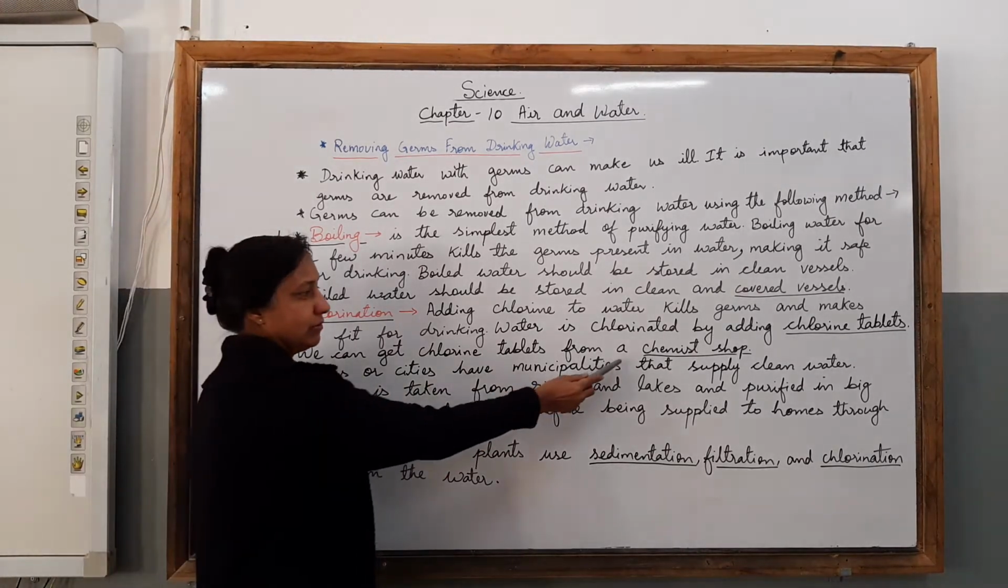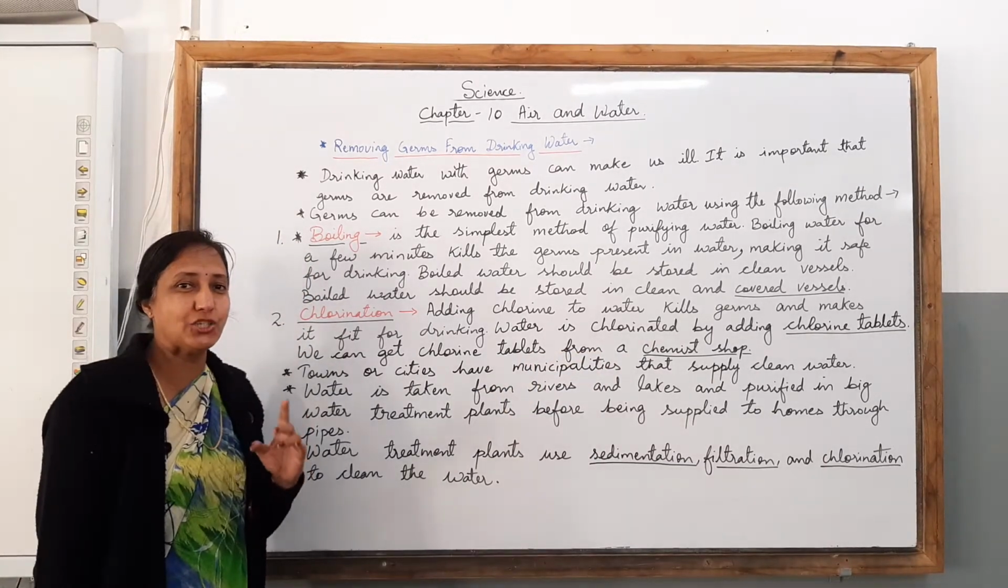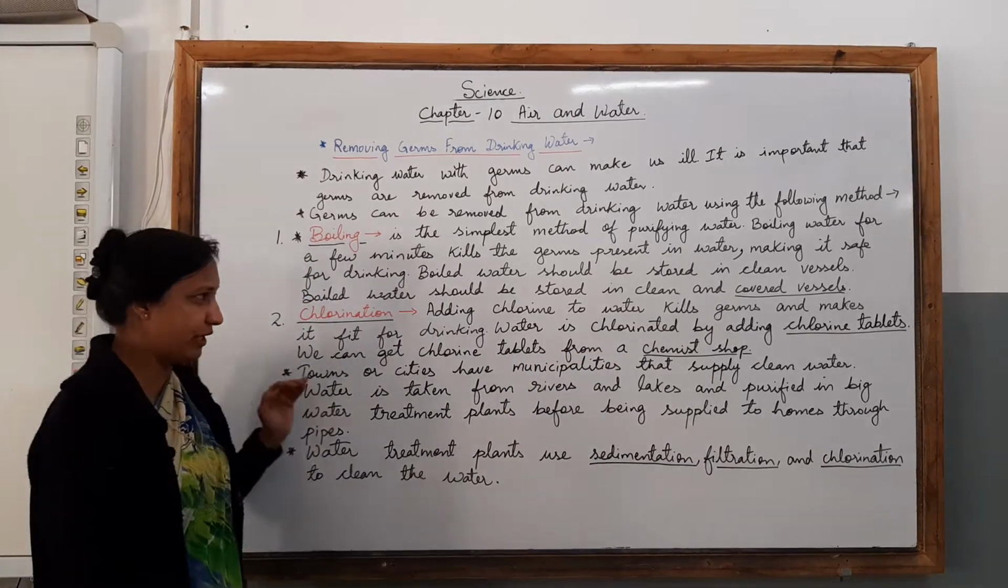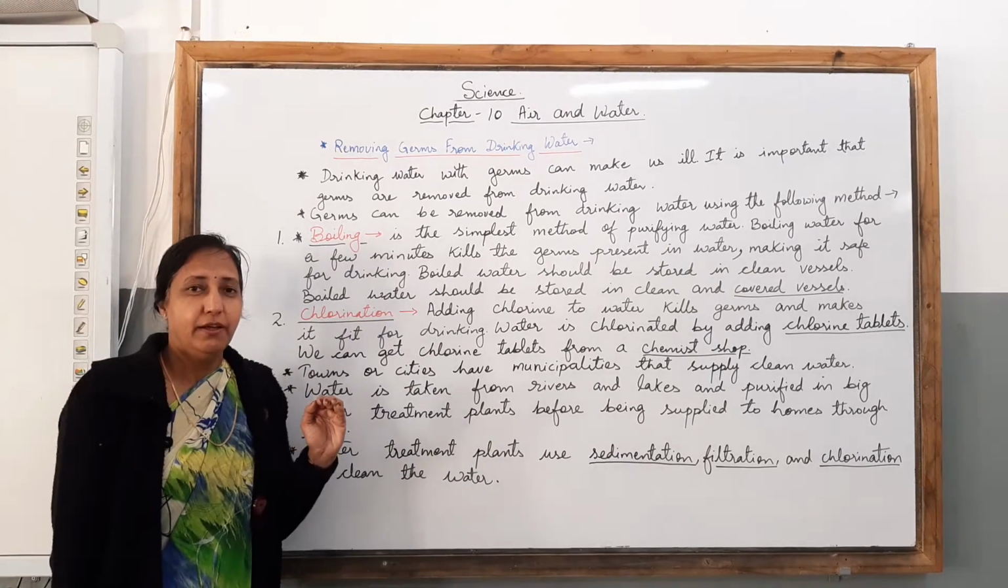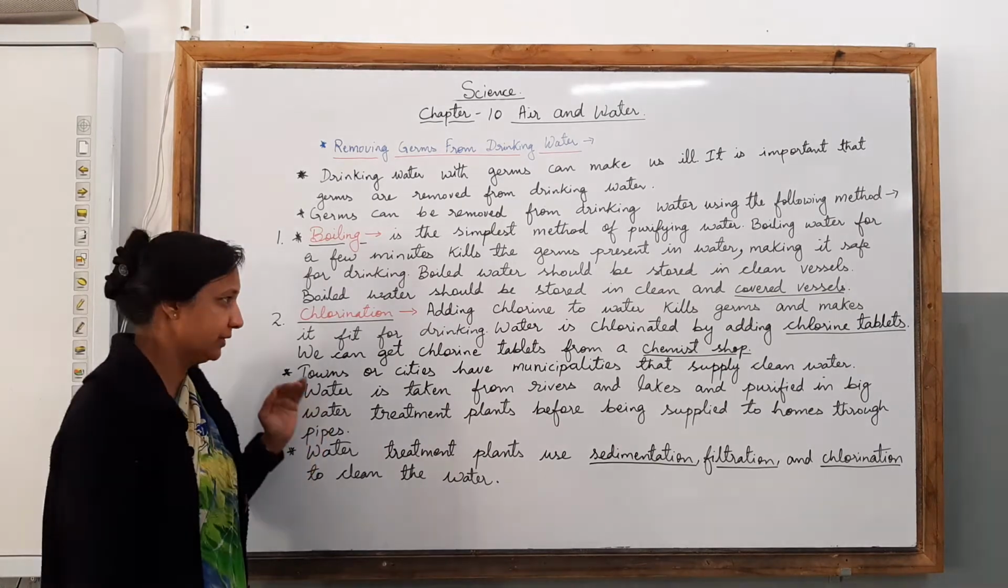Where can you get the chlorine tablets, children? You can get them from the chemist shop. And after putting those chlorine tablets in, it is suitable for you to drink that kind of water.